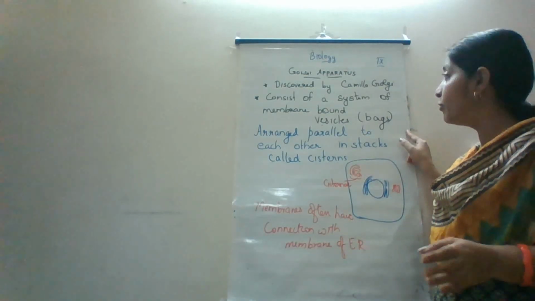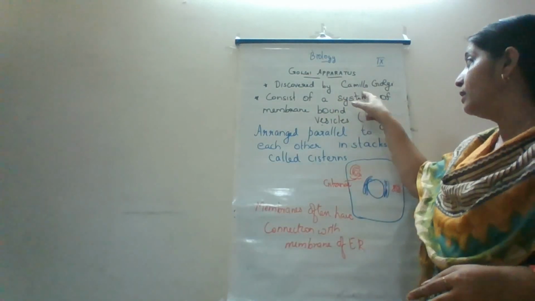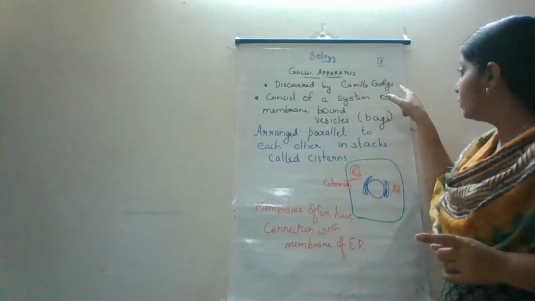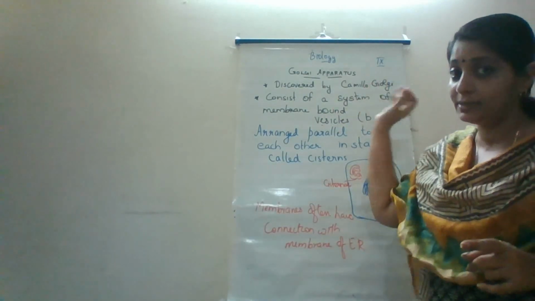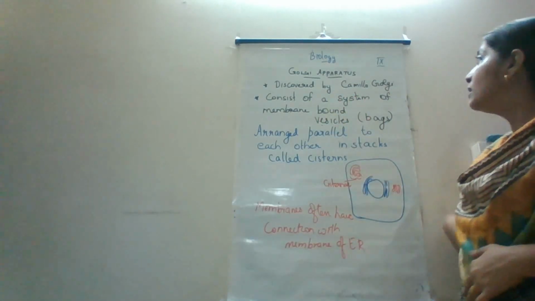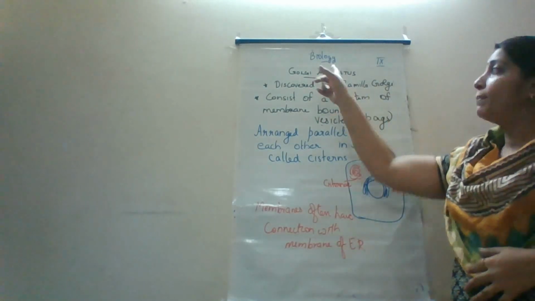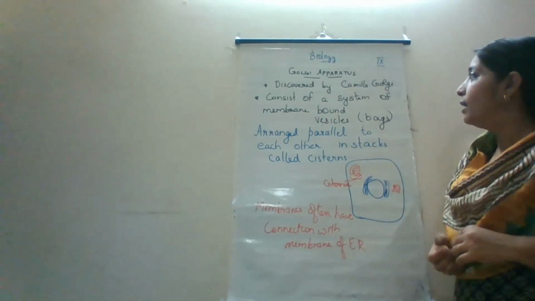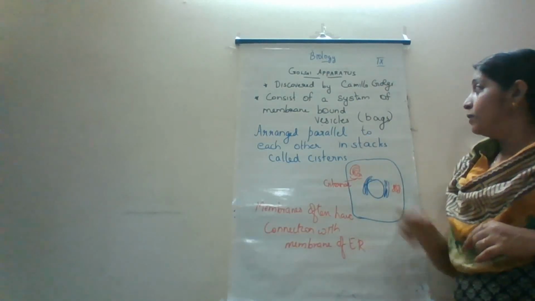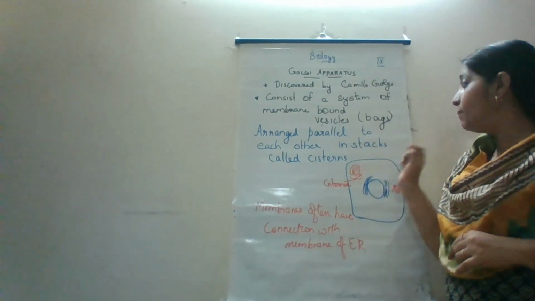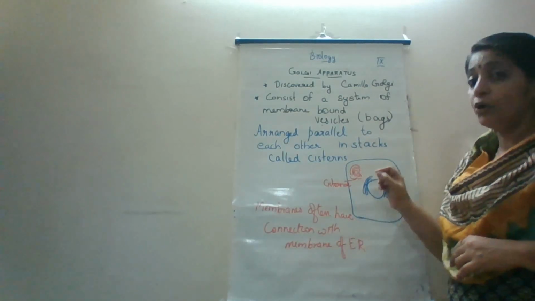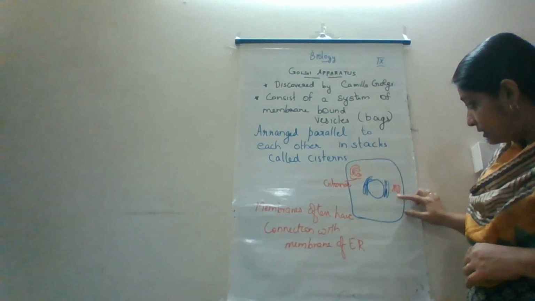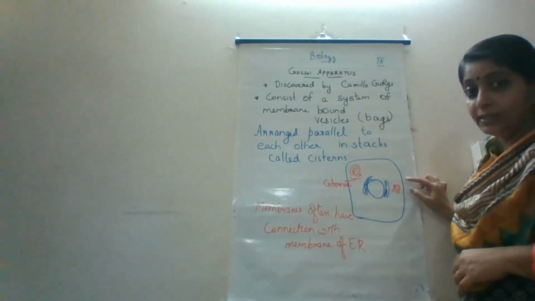Now today we will study the next cell organelle, that is the Golgi apparatus. It was discovered by Camillo Golgi, and because of his name the organelle got that particular name. It consists of a system of membrane-bound vesicles or bags.